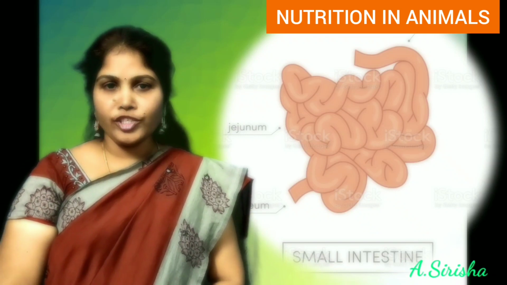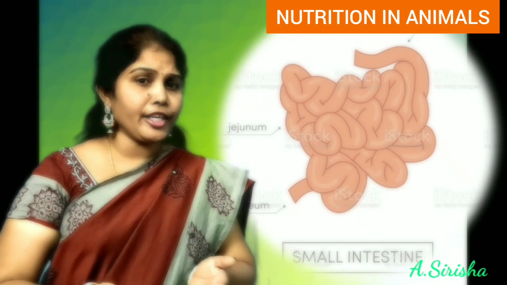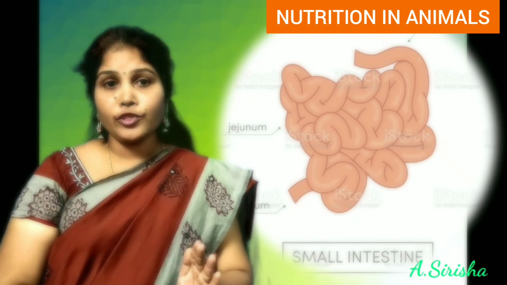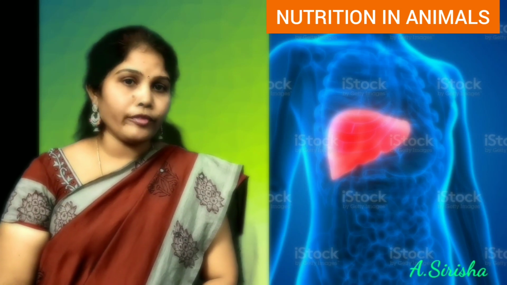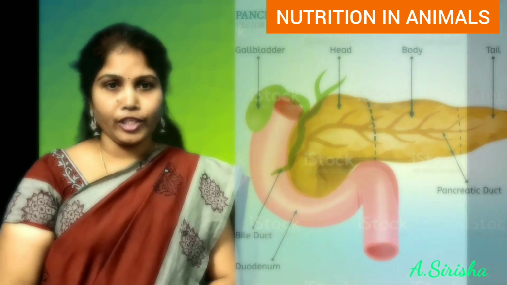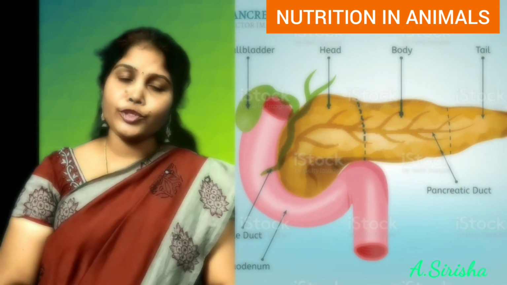Let's know the digestion in the small intestine. The partially digested food from the stomach enters into the small intestine. Here some digestive juices are secreted. Those are from the pancreas, liver and the intestine. The liver produces a juice called bile juice, which is stored in the gallbladder. It is very useful for breakdown of the fats. And next coming to the pancreas. The pancreas secretes pancreatic juice, which changes the fats into fatty acids.